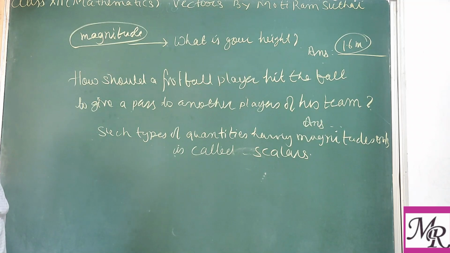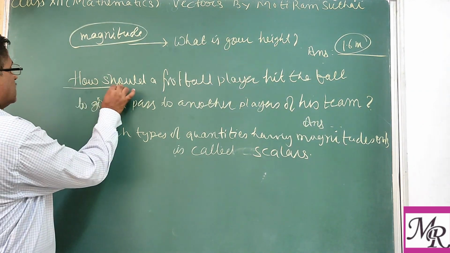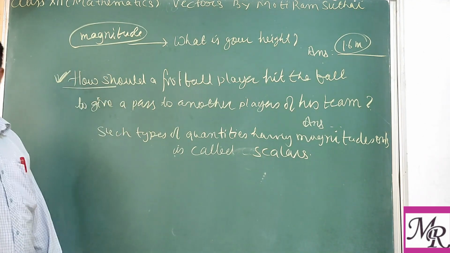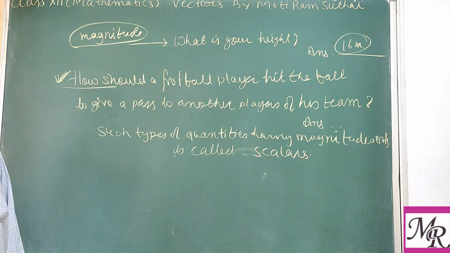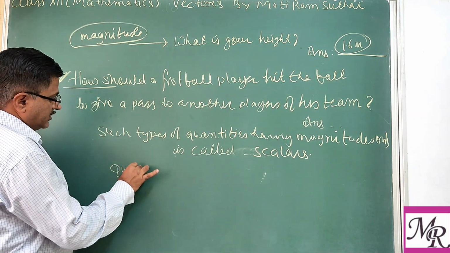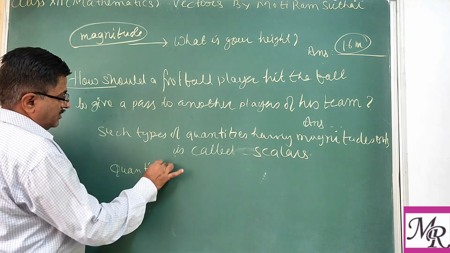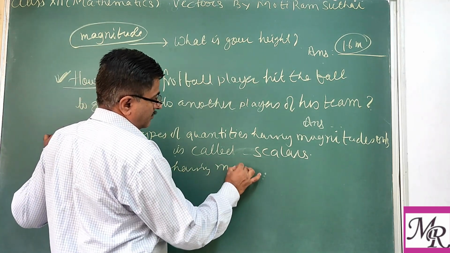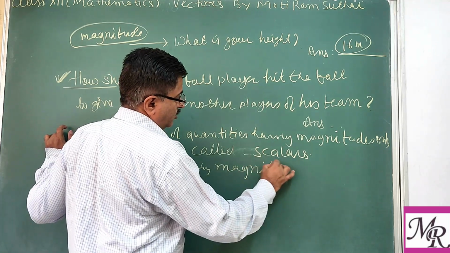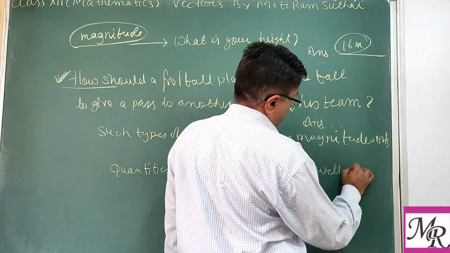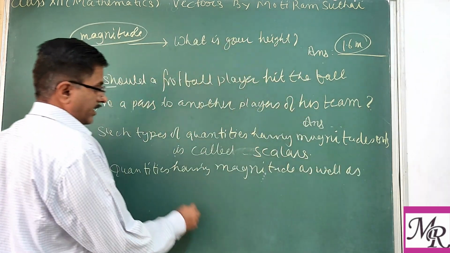Such quantities are known as vectors. To answer this type of question, we need vectors. So the definition: quantities having magnitude as well as direction.